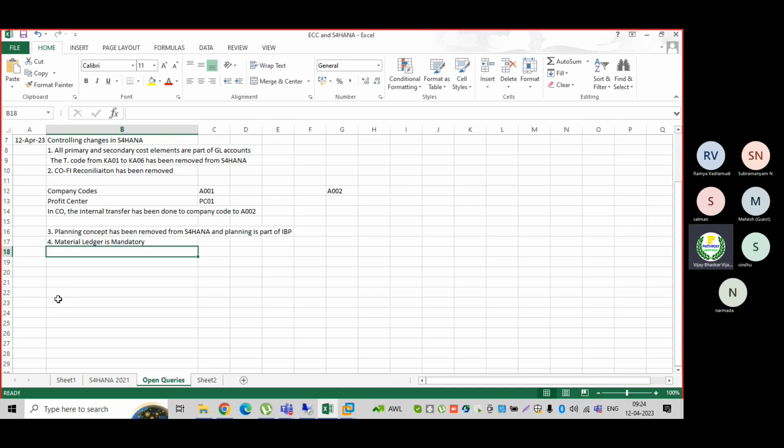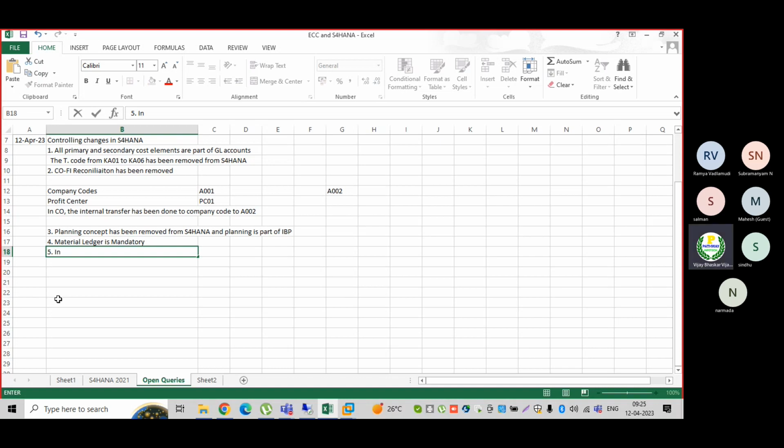So how to activate the material ledger? I will show you that. By default, it is the material ledger concept. Then apart from this, there are a few changes in product costing.